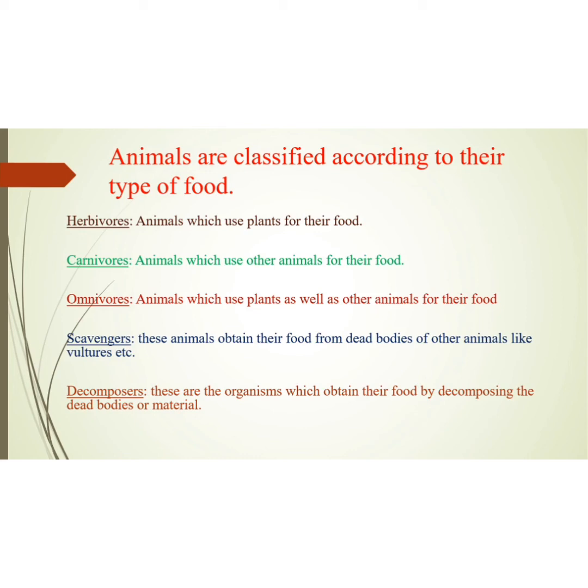These are organisms which obtain their food by decomposing dead bodies or material. Decomposing, as I have explained earlier, means to make the organism or material decompose. Decompose means to spoil it. Those are decomposers.